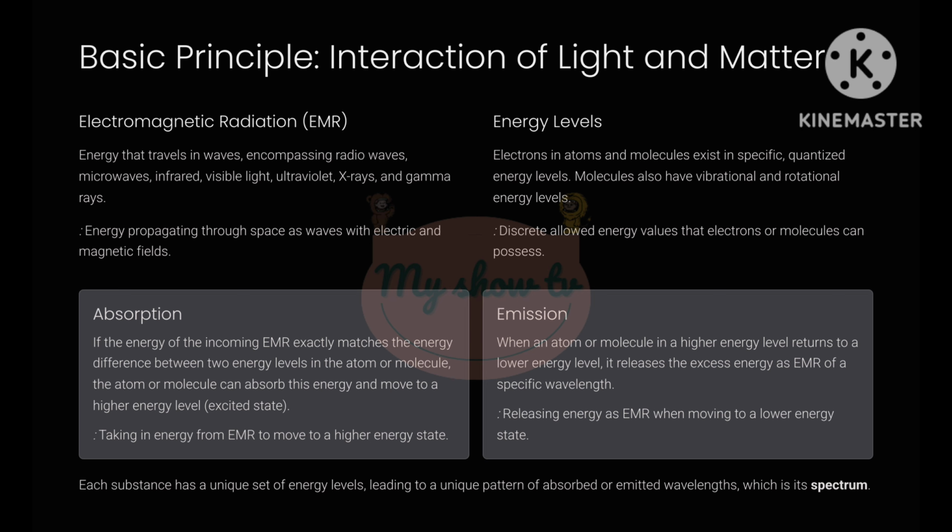This is emission. Think of the electron jumping back down the staircase and releasing energy as it does. Emission is the substance giving off energy as light. Crucially, every substance has a unique set of these energy levels. This means that each substance will absorb or emit EMR at a unique set of wavelengths, creating a unique pattern, which we call its spectrum. This spectrum acts like a fingerprint, allowing us to identify the substance.